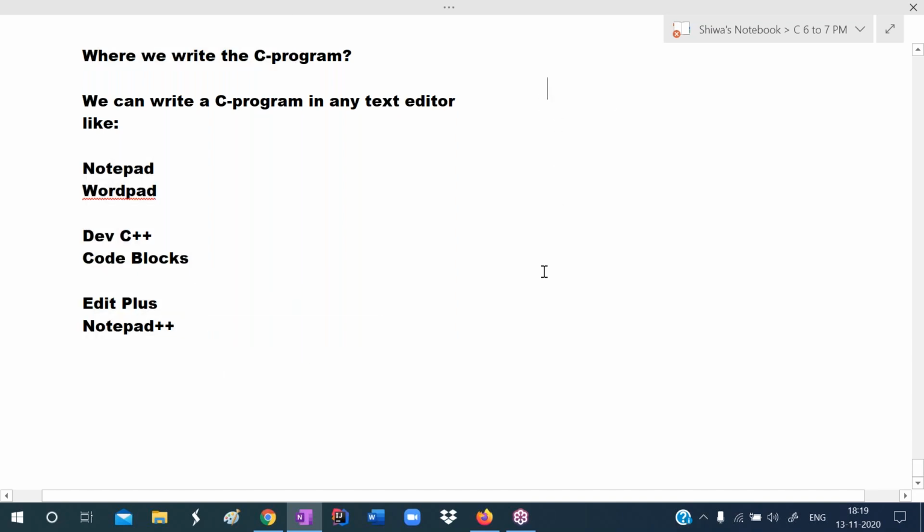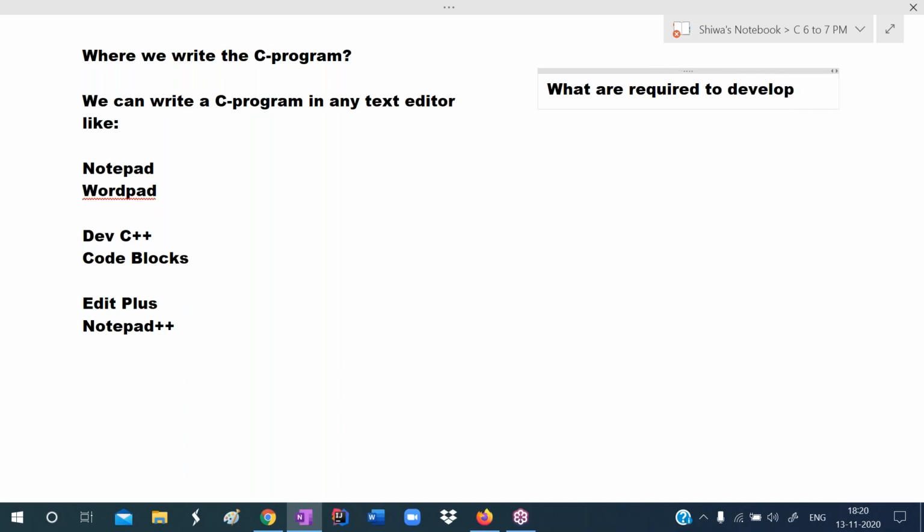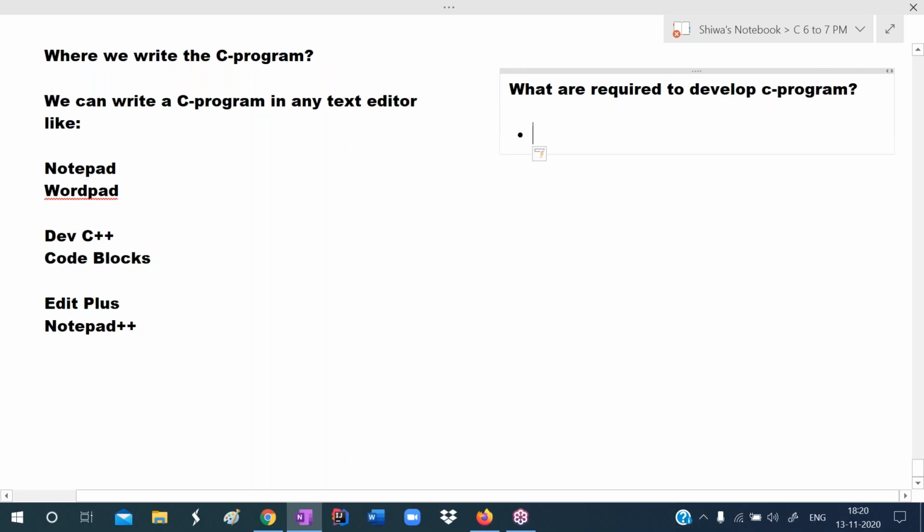So what is required to develop a C program? One text editor is required, and another one is a C compiler.